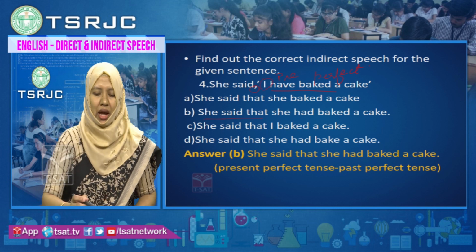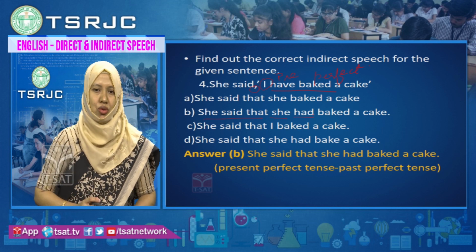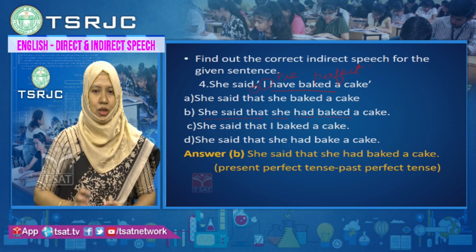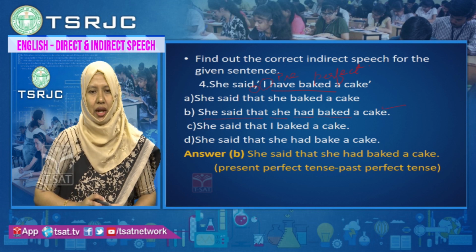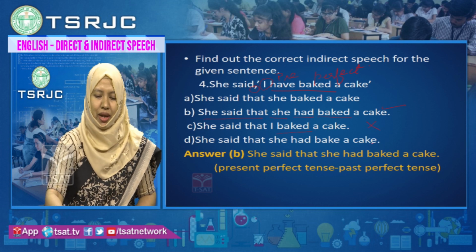pronoun I will change to she, present tense will change to past, have will change to had, baked will be baked, perfect, past perfect, a cake. So, option B is the correct option. She said that I baked a cake is wrong. She said that she had baked a cake.